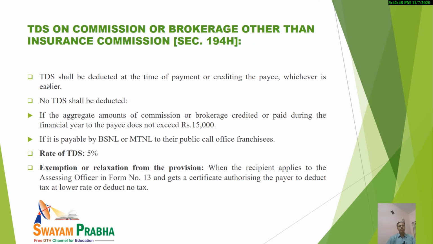Now, TDS on commission or brokerage other than insurance commission. We have discussed the provisions regarding insurance commission. The basic rule is the same. Who will deduct? The payer will deduct. It will be deducted at the time of making the payment or crediting the payee, whichever is earlier. But kindly note that in case the amount payable or to be credited is up to 15,000, again, no TDS will be there.